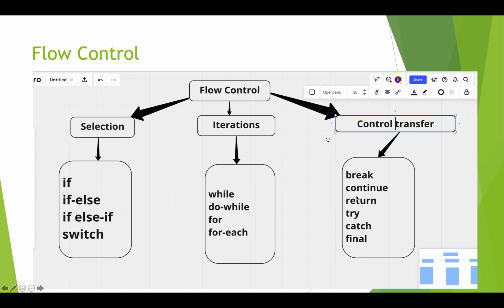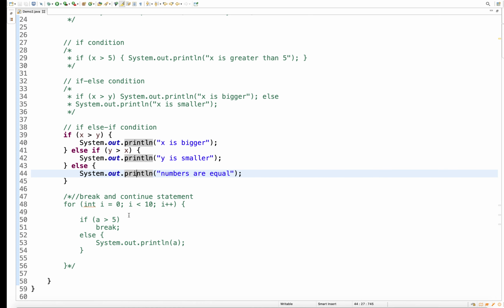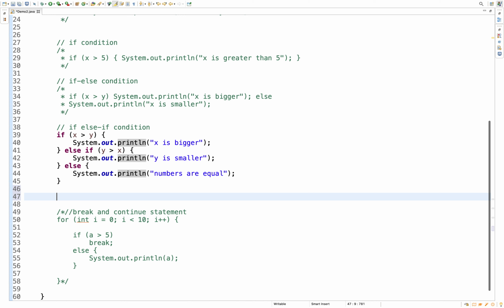The next one is the switch statement. Let's try to understand using a piece of code. Basically a switch statement is used when you want to execute a piece of code based on some selection.